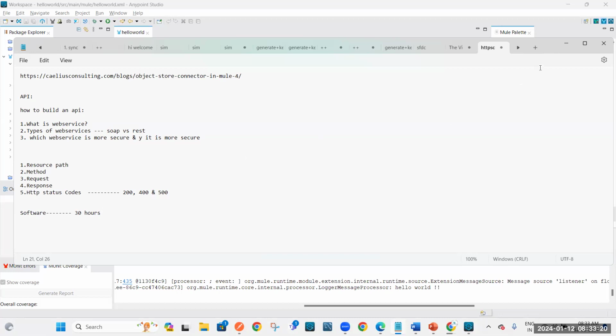For theory, I'm going to provide so many materials, so many things. And in this course, you will get free MCD Level 1 certification, which costs you around $400. This you will get completely free of cost. Almost 400 USD means in our currency almost 33 or 34,000. You will get it free of cost.